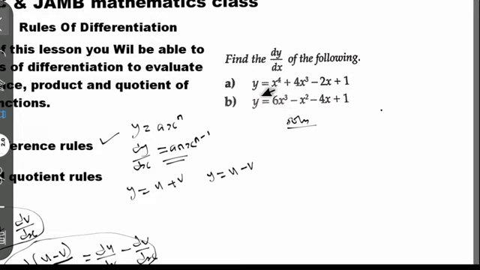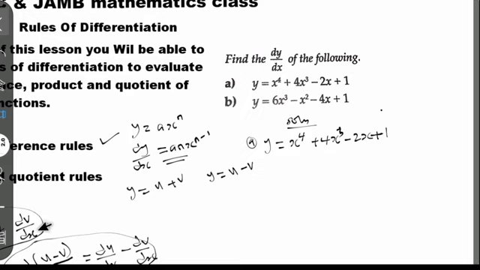Now let's solve the first question here. We have question A: y is equal to s with power 4 plus 4s with power 3 minus 2s plus 1. Now how do we differentiate this with respect to s?